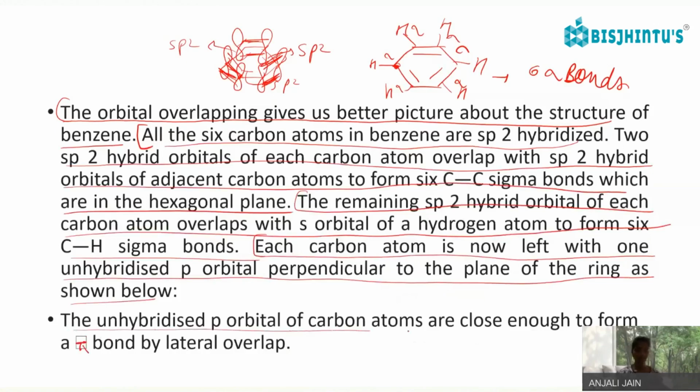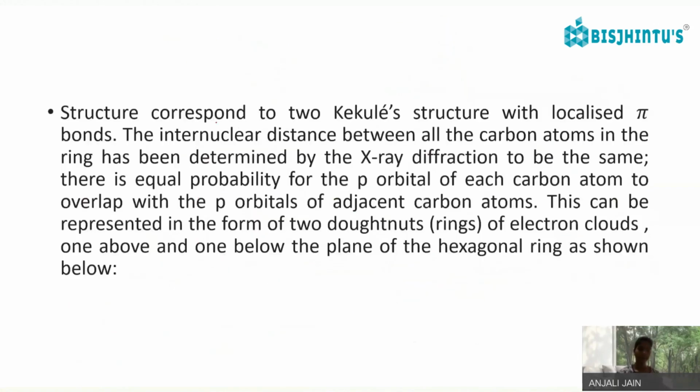The unhybridized p orbitals of the carbon atoms are close enough to form a pi bond by lateral overlap. So the structure corresponds to two Kekulé structures with localized pi bonds. The internuclear distance between all the carbon atoms in the ring has been determined by X-ray diffraction to be the same. So if there is overlapping, the internuclear distance between these two carbon atoms is found to be the same. All these distances are found to be the same.